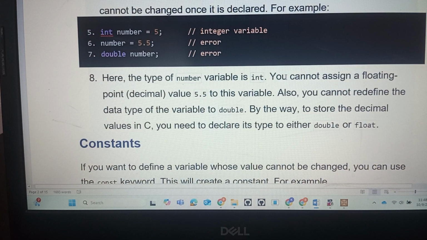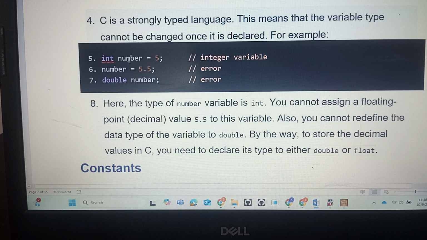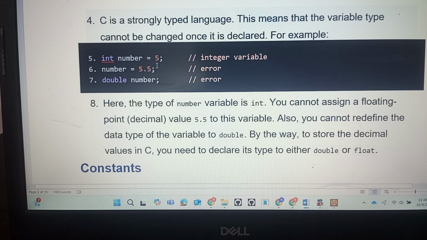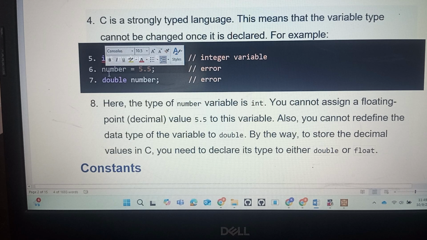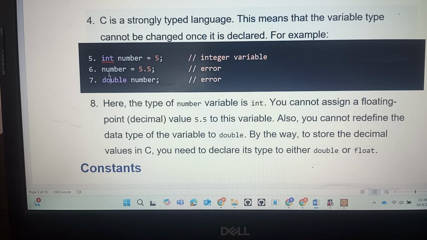You cannot assign a floating point decimal value to this. What they are saying is number equal to 5. How to read it? Number is a variable of type integer having a constant value 5. See here, number equal to 5.5. If you declare like this in the Python programming language, it is valid. Python automatically understands that number is a variable and stores 5.5.